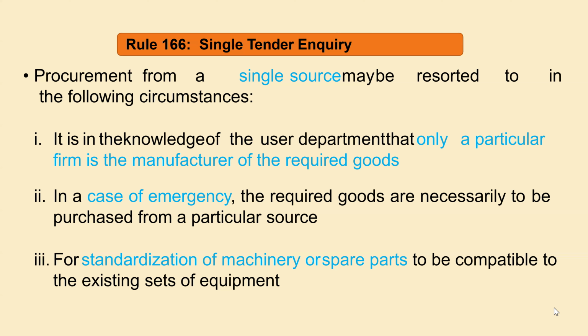And in case of emergency also, you can immediately purchase the goods from any firm, but in that case you need to prove that it really is a case of emergency. And if you, as a buying department, are telling that a particular firm is the only manufacturer of those goods, then only you can go for a single tender.